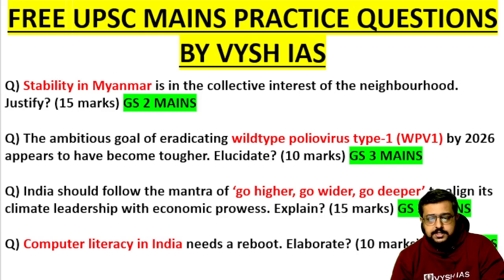So the first question, if you see, stability in Myanmar is the collective interest of the neighborhood. Justify or comment, elaborate, something they'll ask. So this will be a GS2 mains question, international relations, and this very detailed article has come today.